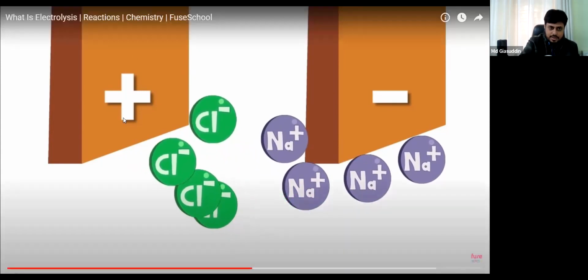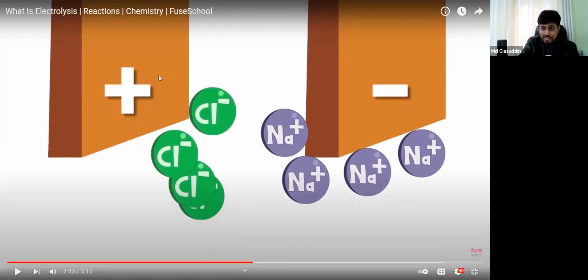And anything negatively... Can you see this? So now this is the positive electrode named as anode. And now this chlorine, all are anions. It's a negatively charged ions. So it is being attracted by whom? It is being attracted by the positive electrode, which is called anode.